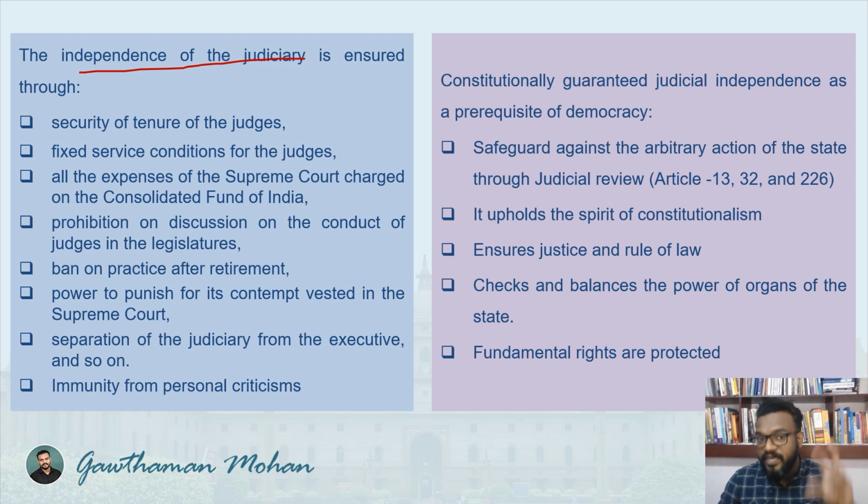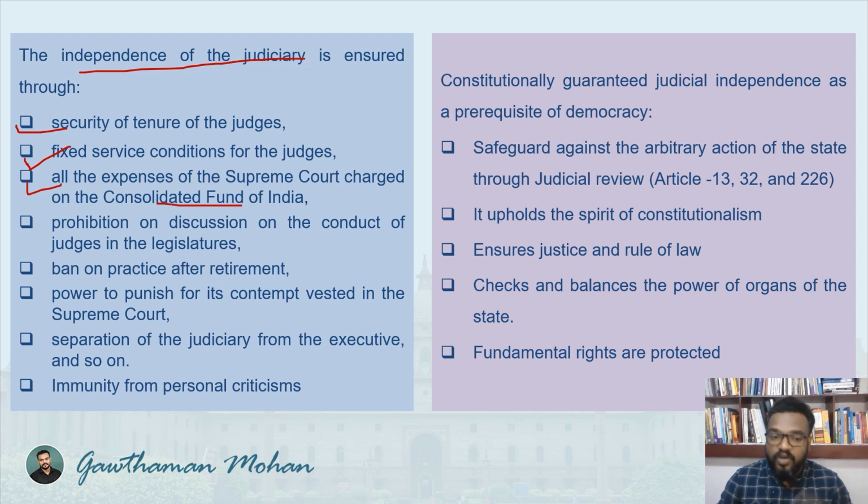One is independence of judiciary. How can you ensure the independence of judiciary? There are different ways in which the constitution provides this independence. One is the security of tenure of the judges, then the fixed service conditions for the judges, and all the expenses of the Supreme Court charged on the Consolidated Fund of India.